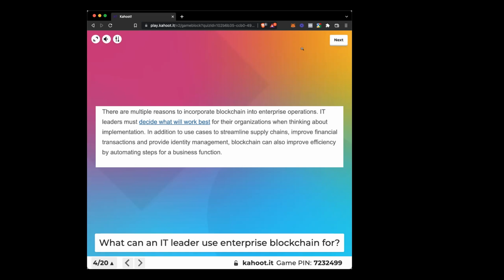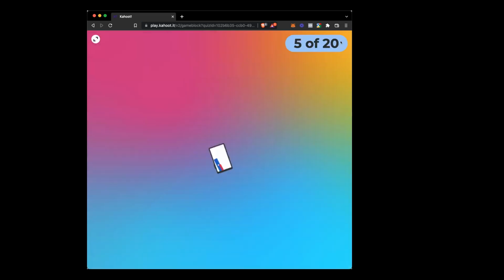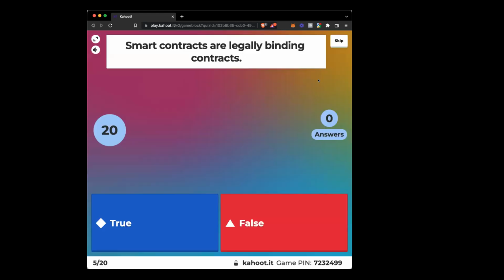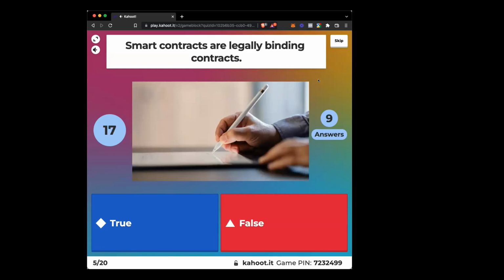Yeah, we can continue. True or false? Smart contracts are legally binding contracts. This is going to be a quick answer.